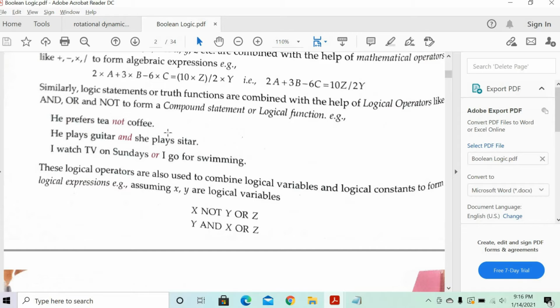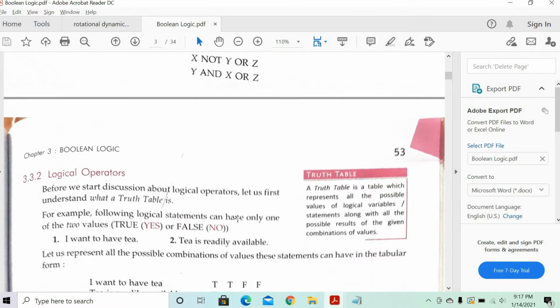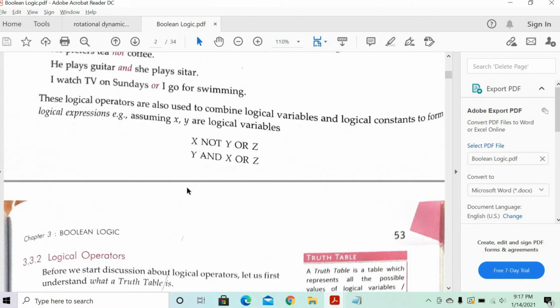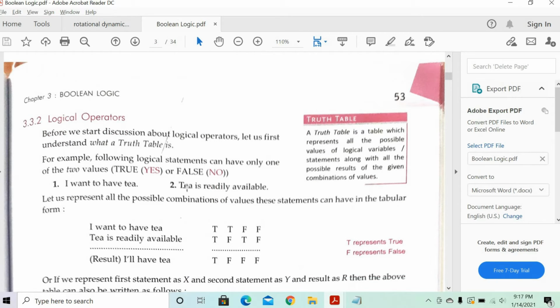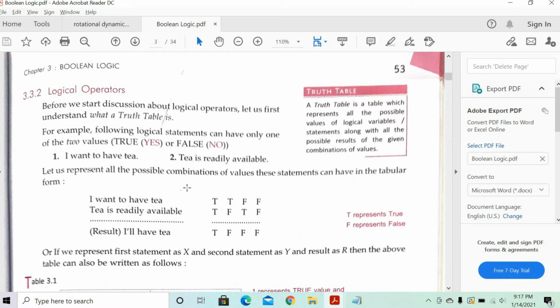These logical operators are also used to combine logical variables and logical constants to form logical expressions. Assuming x, y are logical variables: x, not y or z, y and x or z. So basically we are combining expressions with the logical operators. We'll understand in detail, don't worry about it. X, not y or z. Once we know the truth table of this, then you will understand. Before that, we'll try to understand what logical operators are.